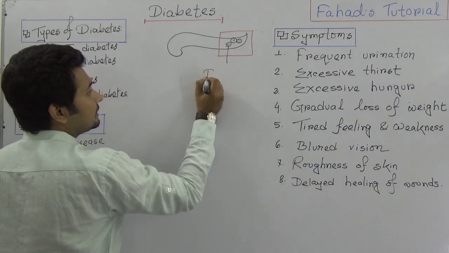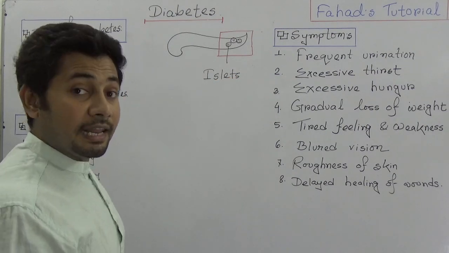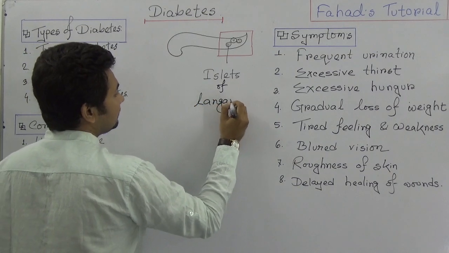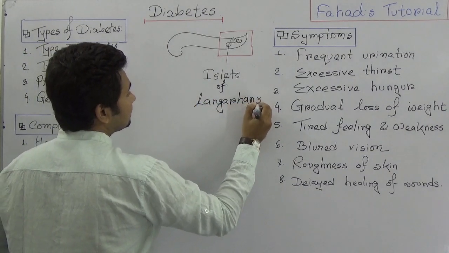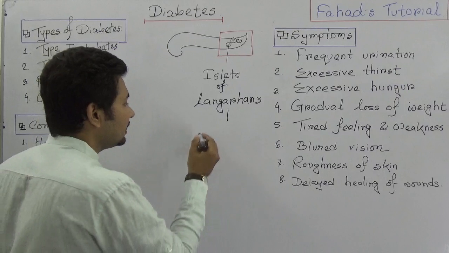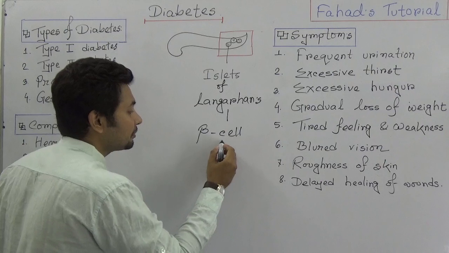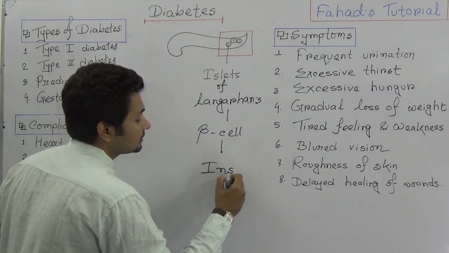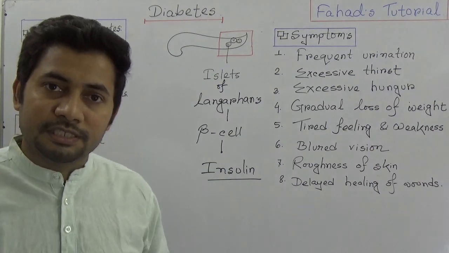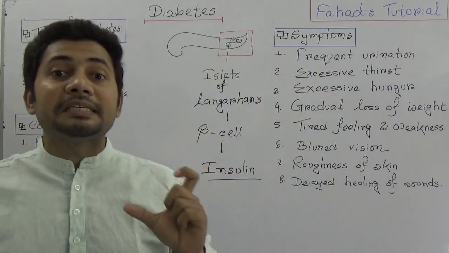The islets of Langerhans. The cells of this gland have a unique type of cell called beta cells. And these beta cells produce the hormone whose name is insulin. Now we need to study about it. Insulin, what is it? Okay, so this pancreas is a mixed gland.